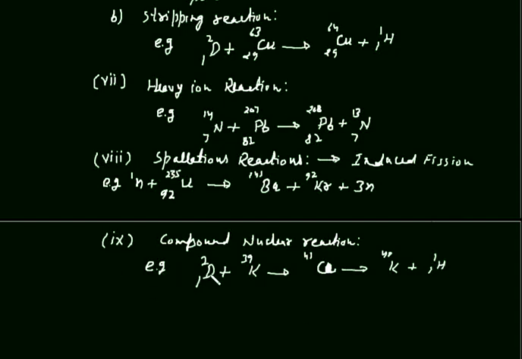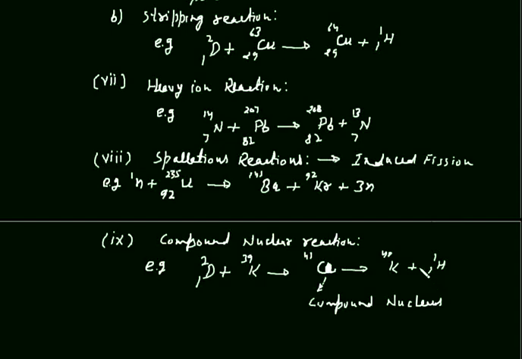Students, you can see this is a type of stripping reaction. The stripping reaction was here. It's a type of stripping reaction, but the difference between this reaction and this reaction is that only here an intermediate stage is formed, and this is the compound nucleus. This compound nucleus then disintegrates into potassium and proton.